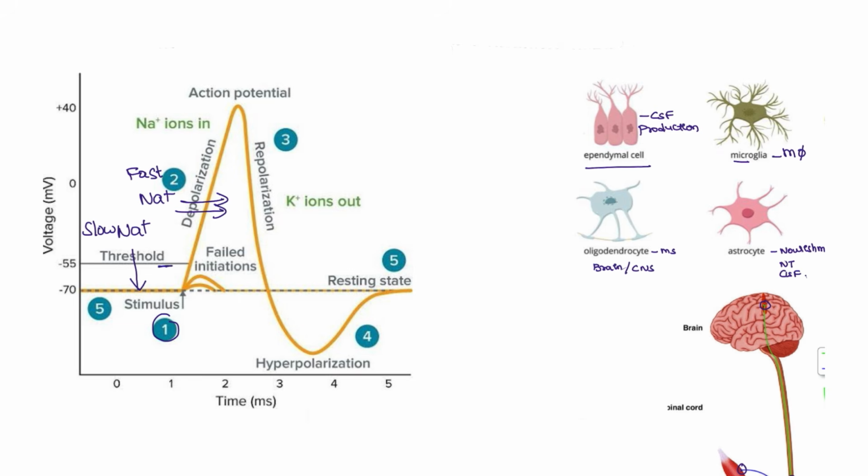Why? It has to create the depolarization. Next, after reaching the threshold point of 40, what happens? The potassium is going out. Okay, this is for the repolarization and back to the stage. And if the potassium is still slowly being released, it is going to cause the hyperpolarization. And at the resting stage, again there will be 2 potassium inside and sodium out, right? This will go back to the resting state. This is the total action potential.